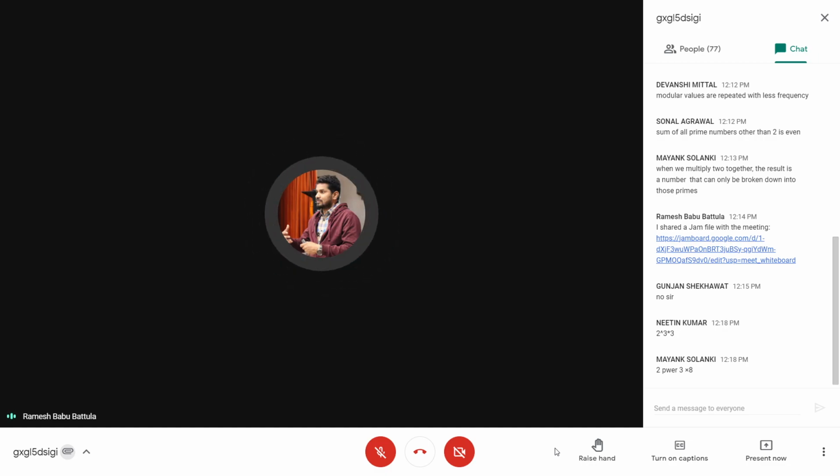Now we have to discuss the Euler totient function. The next one is going to be the Euler totient function. What the Euler totient function really is, we will represent in a simple way. We can write a small function, pi of n. So what is the meaning of pi of n?